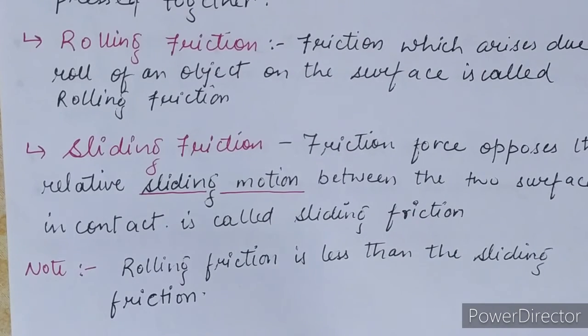So in sliding friction, the maximum amount of surface is in contact with the other surface, and in rolling friction only a small amount of surface is in contact with the other surface. So sliding friction is much more than rolling friction. I hope you are able to understand the concept of friction, the factors affecting friction, rolling friction and sliding friction.